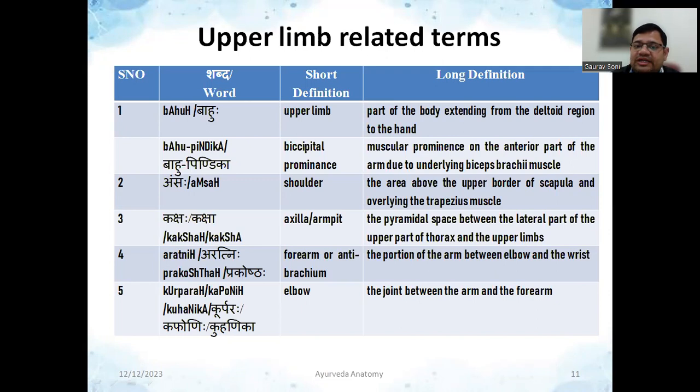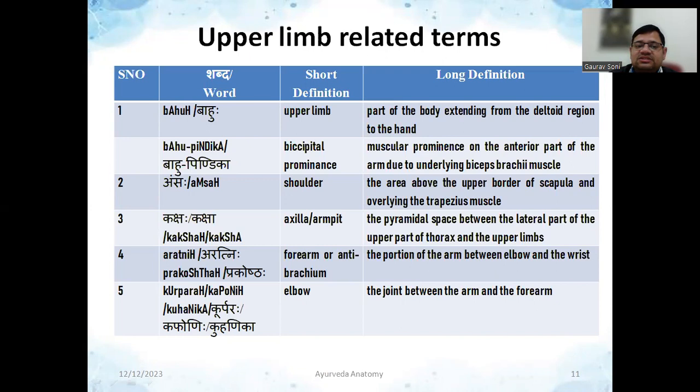Next word is Bahu Pindika. Bahu means again upper limb. Pindika means prominence. So it is actually the bicipital prominence. This is the muscular prominence on the anterior part of the arm due to the underlying biceps brachii muscle. So when we show our body to somebody or we show our biceps, that prominent part is actually Bahu Pindika.